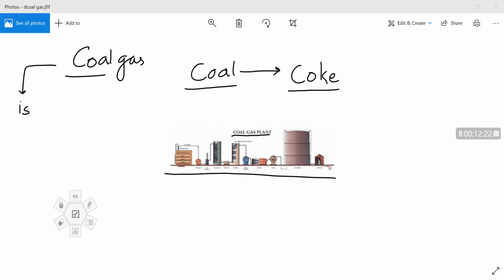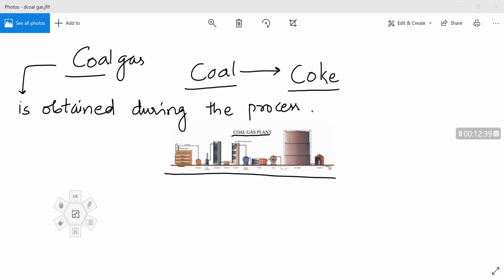It is obtained during the process of coal to coke, coal to get coke.